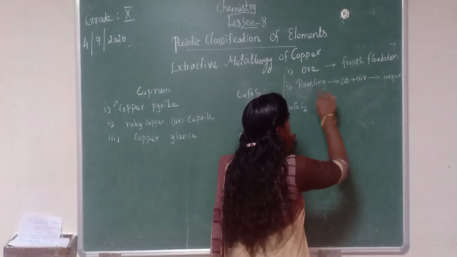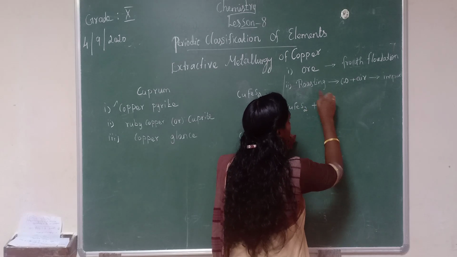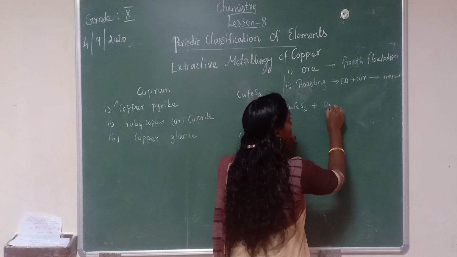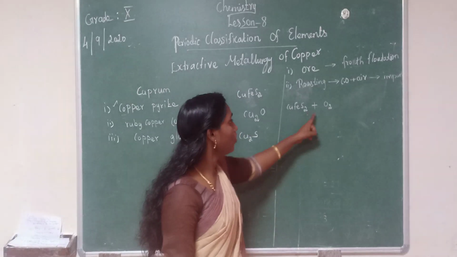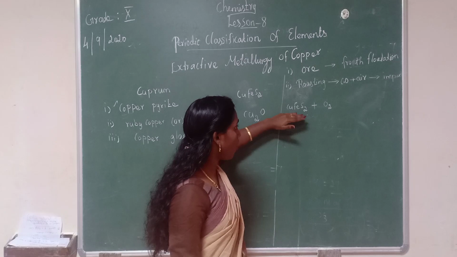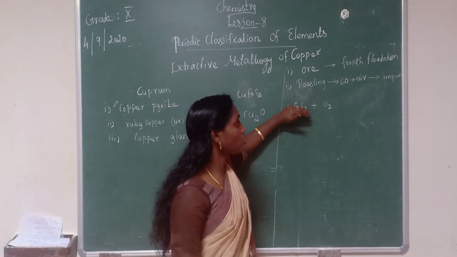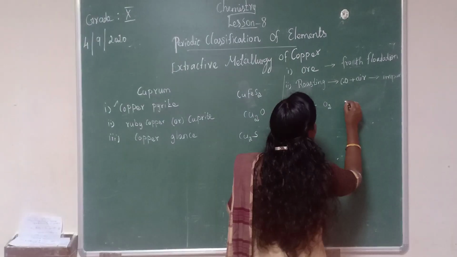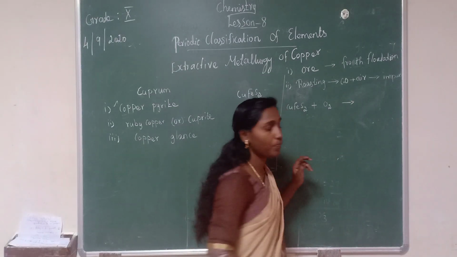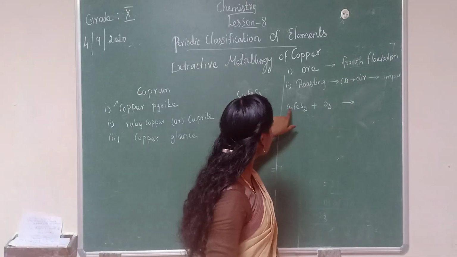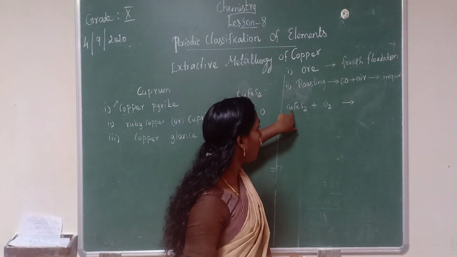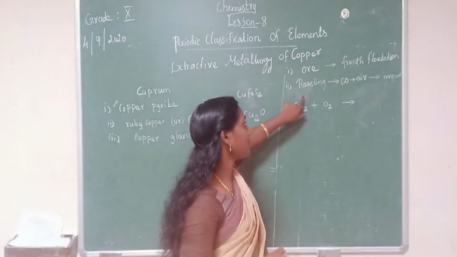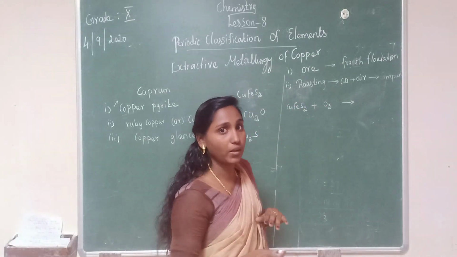This concentrated ore is roasted with oxygen, O2. When copper pyrite is roasted with air, it forms the sulfide ores: copper changes into copper sulfide, iron changes into iron sulfide, and the remaining sulfur oxide will be removed.